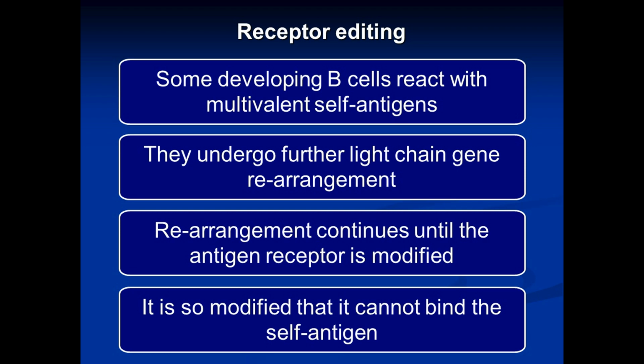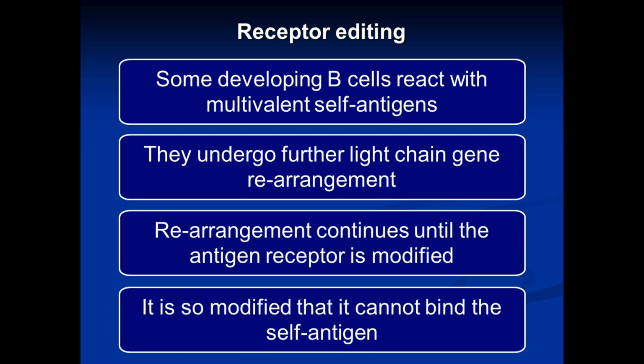The antigens possess epitopes. Epitope is a small area of the antigen molecule which is recognized by the antibody. Some of the antigens have only one epitope, or a number of epitopes, but all of them are identical. So these antigens are known as monovalent because they have only one epitope.